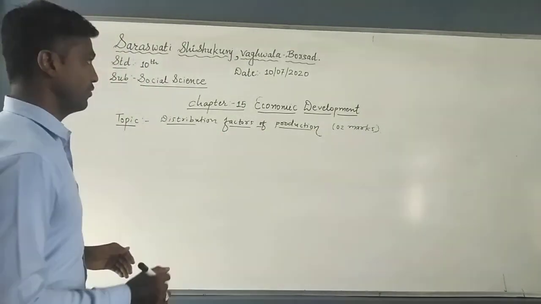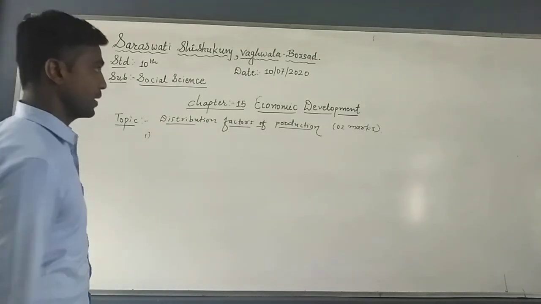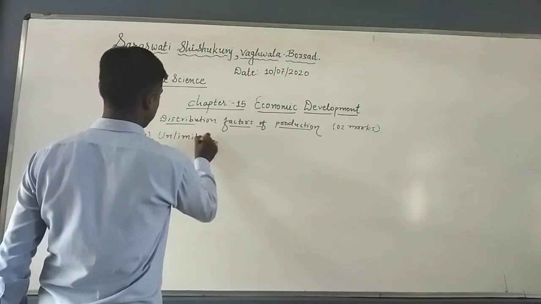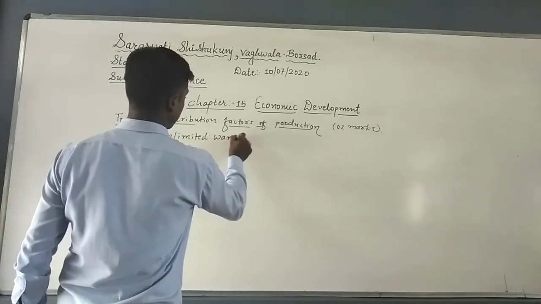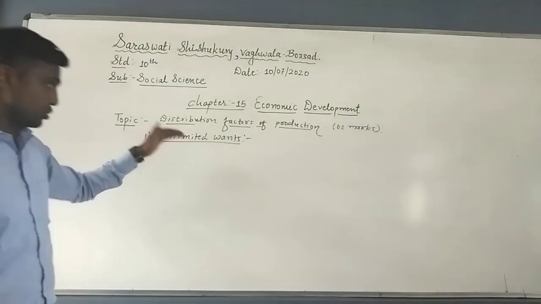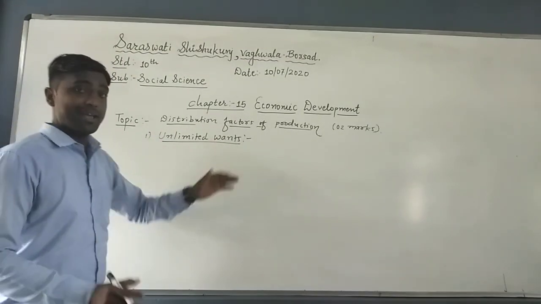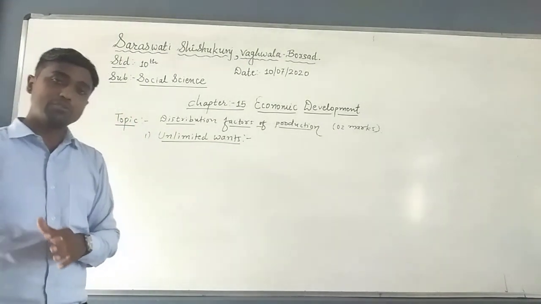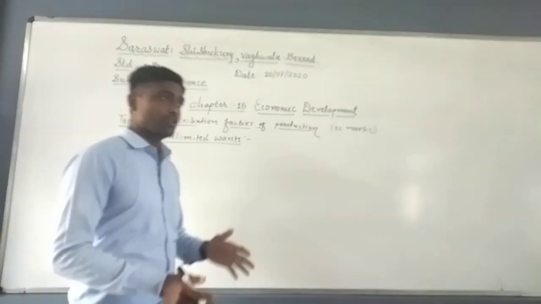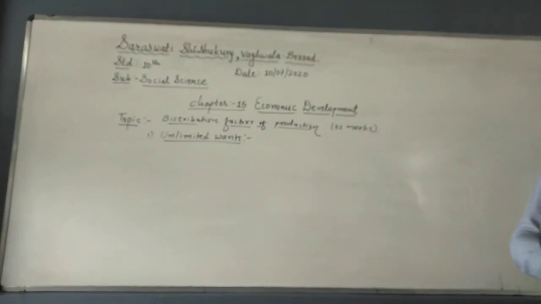So this question is the distribution of factors of production. In that, first number, we can say, is unlimited wants. Now you just see that there is a 2 marks question also of this particular topic. For example, human wants are unlimited, explain the statement. But we will talk about this question later also. Now unlimited one. You know that human wants are unlimited, but to satisfy these wants, the resources are limited.